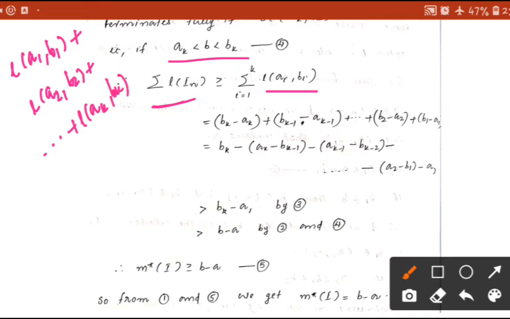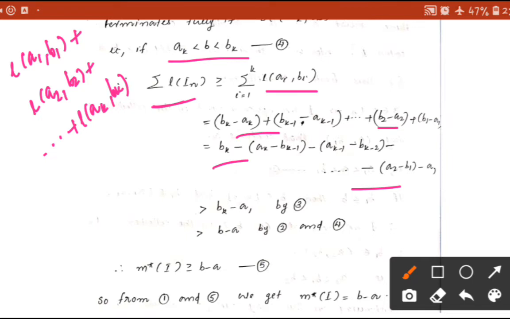But we know that length of (a1, b1) is actually b1 minus a1, b2 minus a2, b3 minus a3, etc. So this is actually bk minus ak plus b(k-1) minus a(k-1) plus etc. plus b2 minus a2 plus b1 minus a1, which can be written as bk minus (ak minus b(k-1)) minus (a(k-1) minus b(k-2)) etc. minus (a2 minus b1) minus a1.